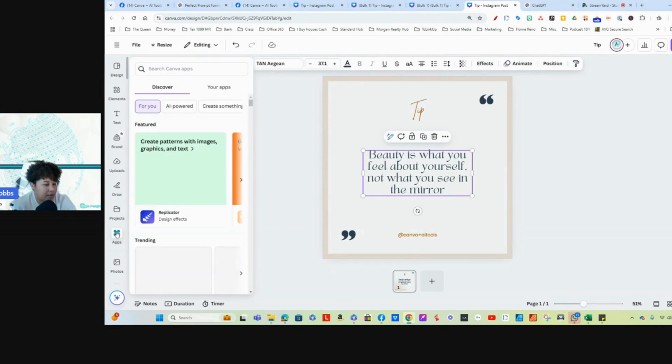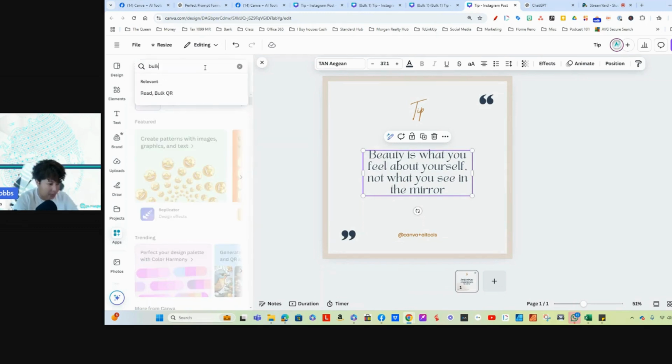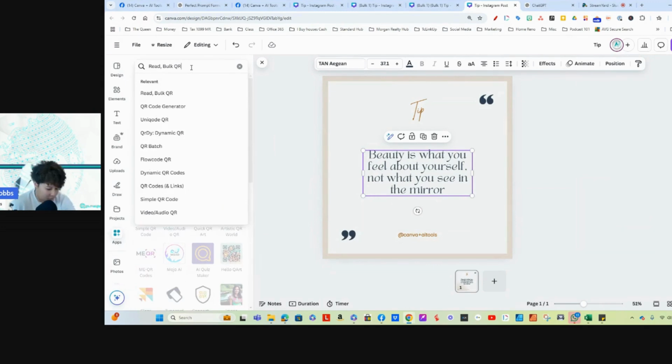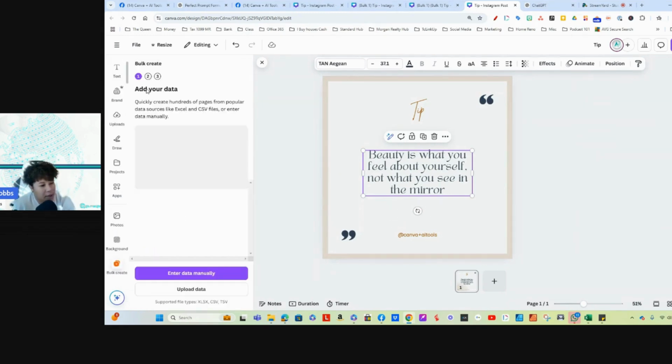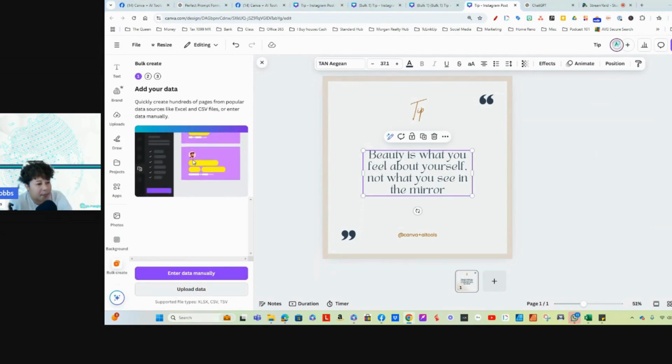Then we're going to go to apps. Okay, and we're going to look for bulk. And we don't want bulk QR code. We just want bulk. I'm going to click on bulk create. Upload data.